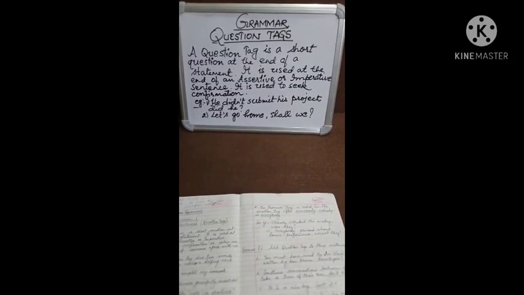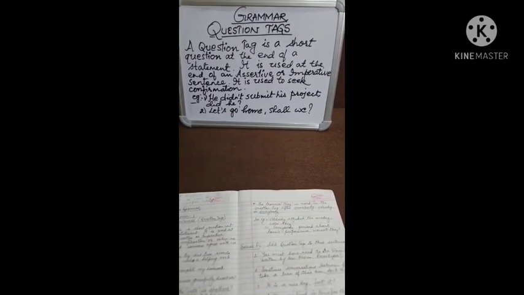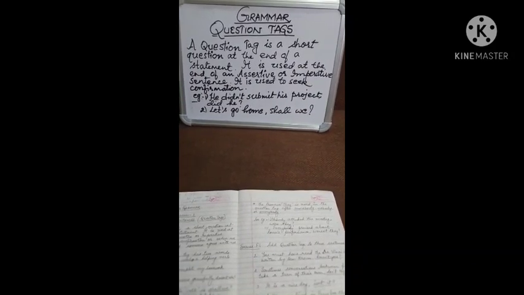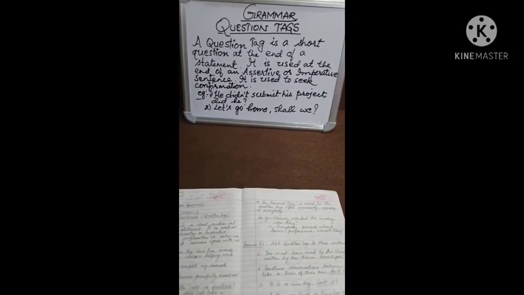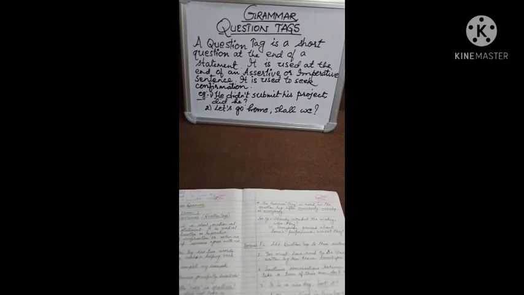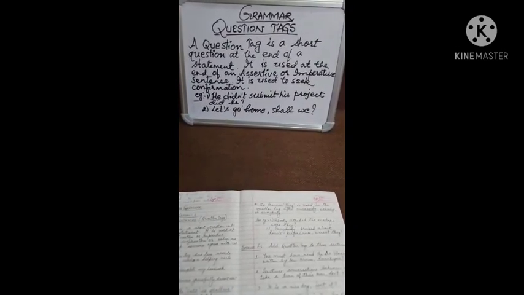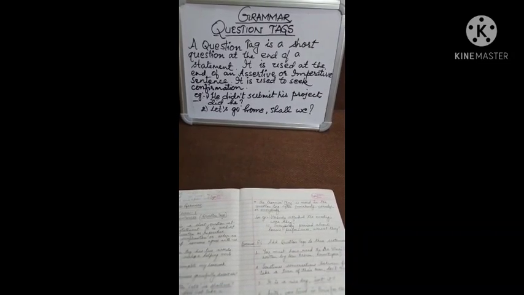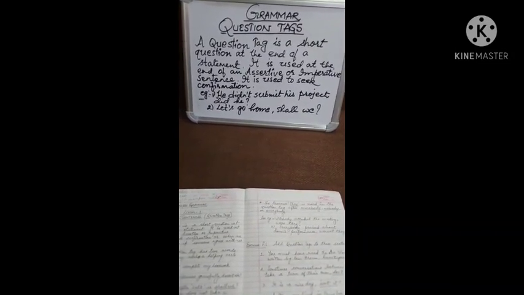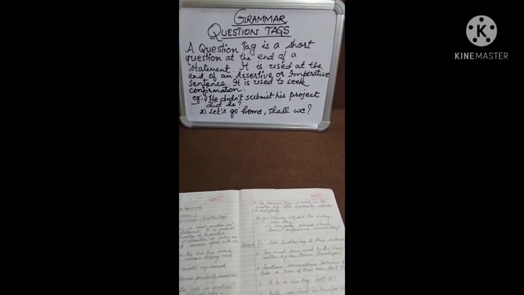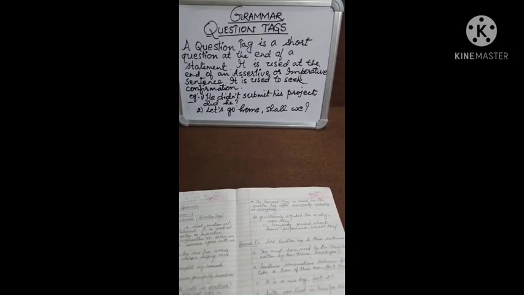And the secondary auxiliary verbs are also called modal verbs, in which can, could, may, might, shall, should, will, would, etc. are there, which are used as question tags along with the pronoun. That pronoun should be related to the sentence by the end of which we are attaching a question tag.